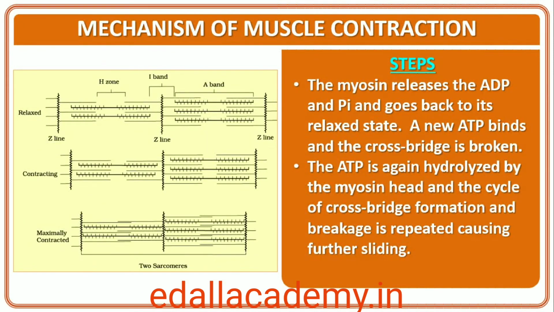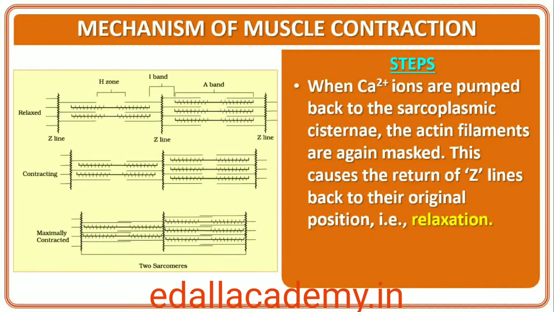The myosin, releasing the ADP and Pi, goes back to its relaxed state. A new ATP binds and the cross bridge is broken, figure 20.4. The ATP is again hydrolyzed by the myosin head and the cycle of cross bridge formation and breakage is repeated, causing further sliding. The process continues till the Ca++ ions are pumped back to the sarcoplasmic cisternae, resulting in the masking of actin filaments. This causes the return of Z-lines back to their original position, that is, relaxation.